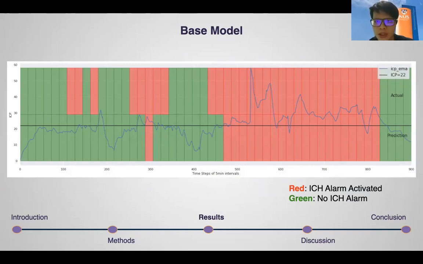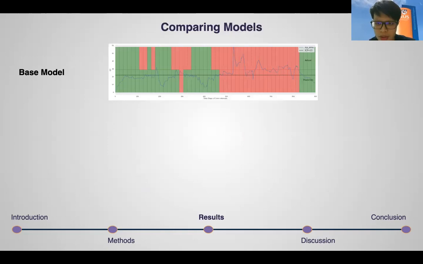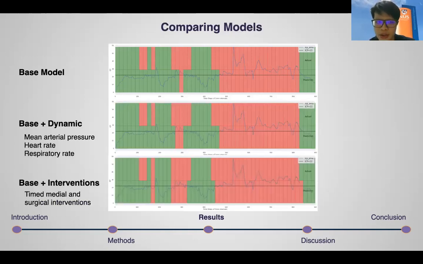When the color of the top and bottom bars are the same, HICCUP has made an accurate prediction. However, the model has made a few false negative predictions. This may be potentially concerning and should be clinically correlated. To further improve these results, we ran our other 2 models on Joe's data. Our second model, which included dynamic variables, fared slightly better than the base, but our third model, which considered interventions at various time points, had fewer false negatives, thus showing its potential for more accurate predictions.